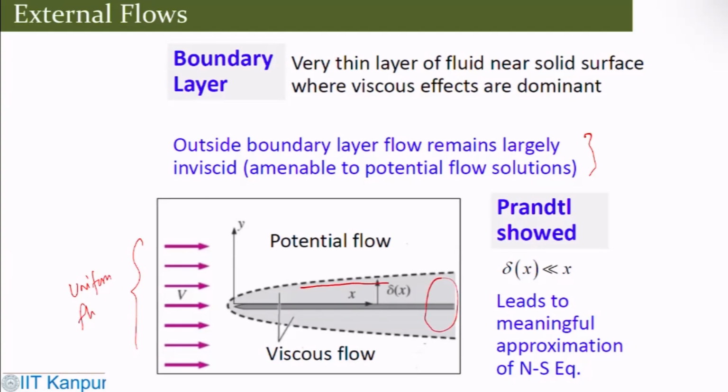This region is viscous dominated, and outside of that one can have potential flow. Obviously, this is the boundary layer thickness, where Prandtl showed that delta is quite small compared to the length along the streamline, or along the flow direction. We can see how that varies and things like that.